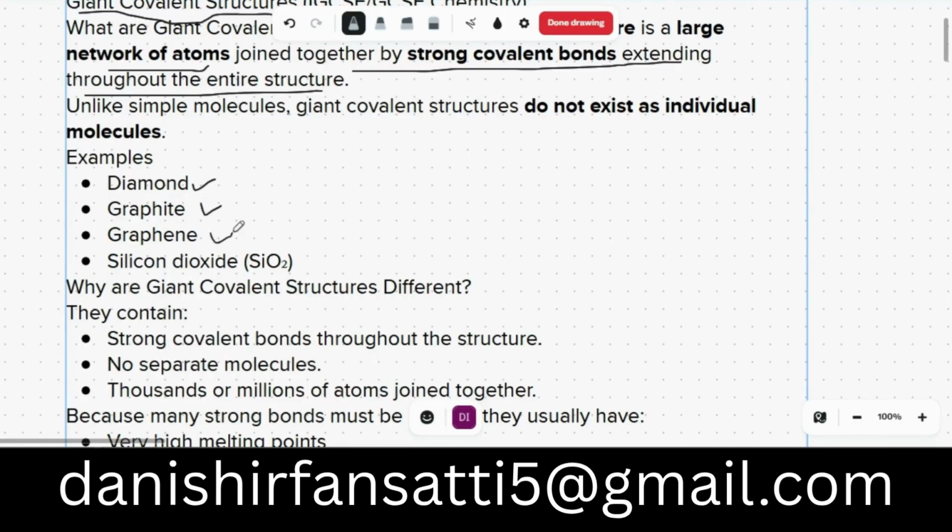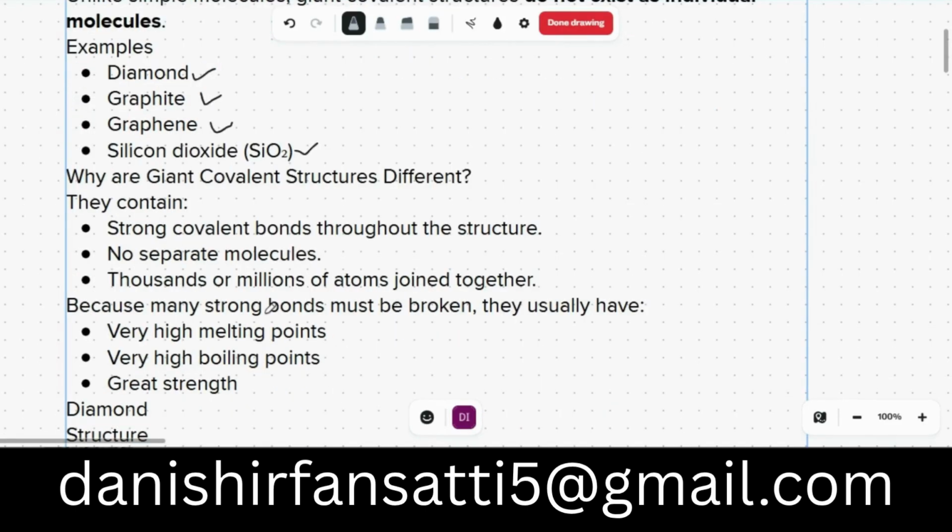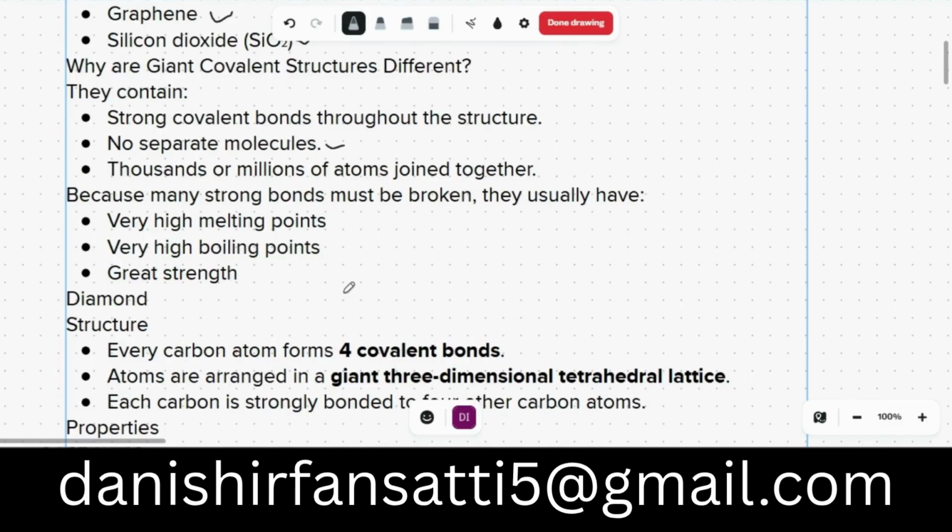Now, what makes giant covalent structures different? They contain strong covalent bonds throughout the structure. For example, simple covalent molecules just have two or three bonds, but in giant covalent structures there are a lot of bonds. Thousands or millions of bonds are joined together. There are no separate molecules. Because many strong bonds must be broken, they usually have very high boiling points.